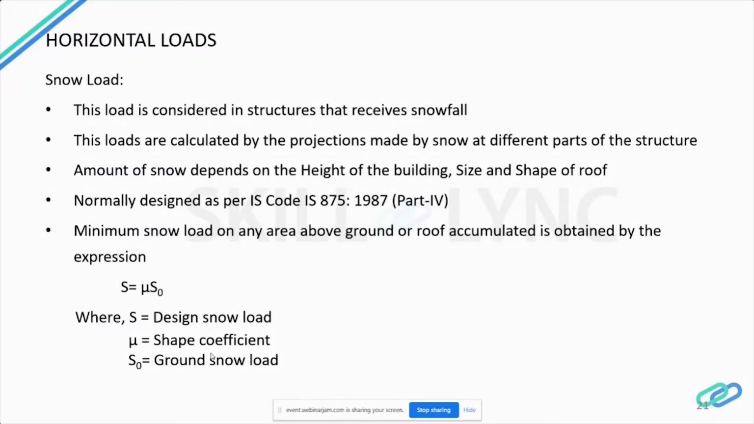It is calculated using the formula S = μ × S₀, where S is the design snow load which we have to apply on the roof, μ is the shape coefficient available in the code, and S₀ is the ground snow load, that is, the height of the snow accumulated at the top of the roof.